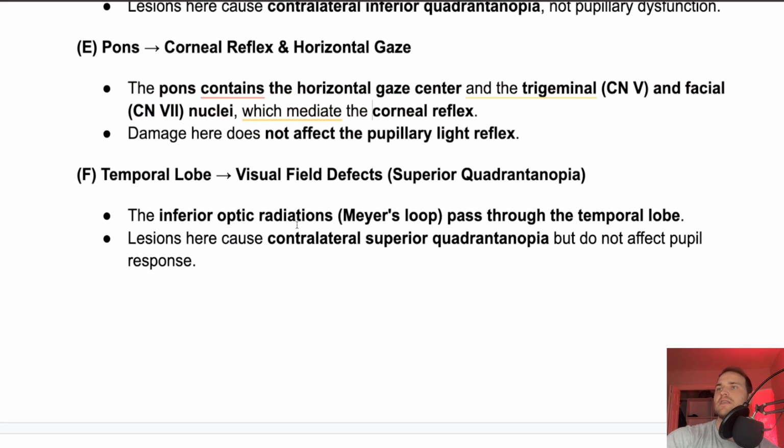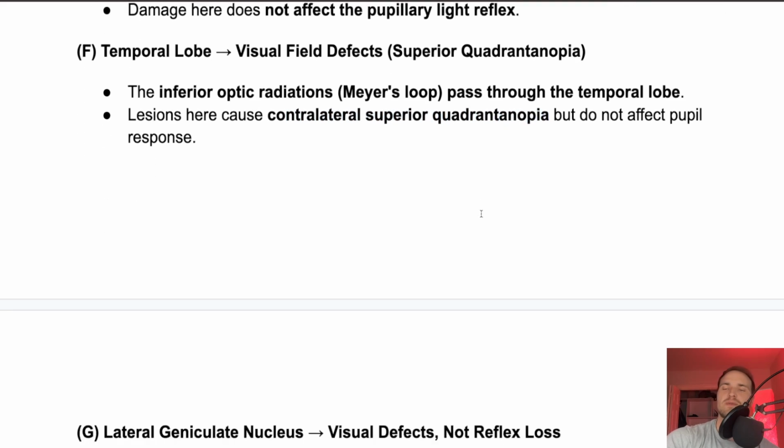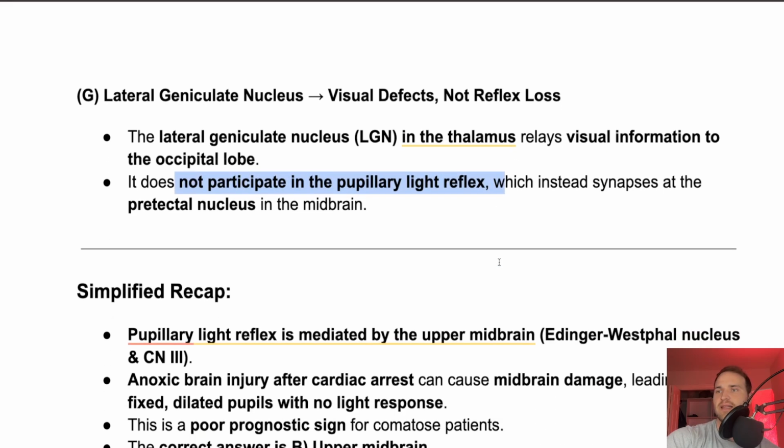Temporal lobe, visual defects, inferior optic radiations. Meyer's loop passes through the temporal lobe. So that'd be like contralateral superior quadrantanopia, but not pupil response. Pupil response, that's just 3. LGN, that would be the thalamus. That'd be the visual information to the occipital lobe. It doesn't participate in that light reflex loop.